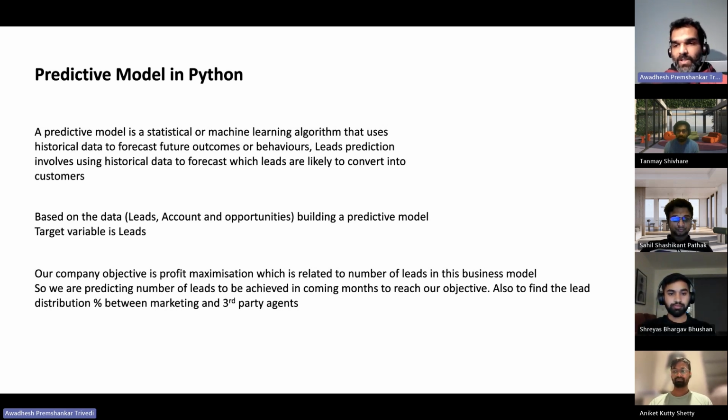In our case, we have data from the leads, account, and opportunity. We are merging this data on the customer ID, and basically we're predicting for the marketing team whether the leads are going to convert or not. The objective is profit maximization in the business model. So we are predicting the number of leads to be achieved in the coming months to reach our objectives, and also to find out the distribution between the marketing and the third party agents. To do so, let me go to the next slide.